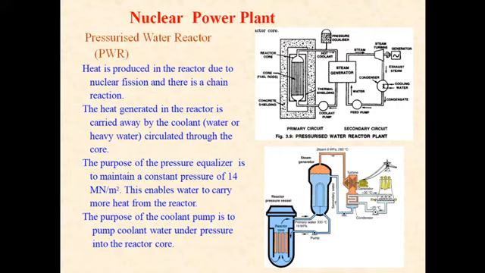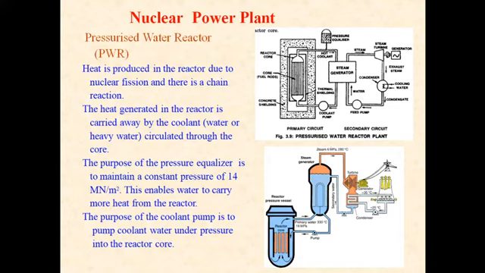One is the coolant loop called the primary loop, and the other is the steam or working fluid loop. The hot water from the reactor flows to the steam generator, where heat is transferred to water and steam in the secondary cooling system, which operates at a lower pressure. The primary coolant then flows from the steam generator to the primary cooling pump, where it is pumped back to the reactor, and the pressurizer is a pressure vessel with a heater at the bottom and a water spray at the top.